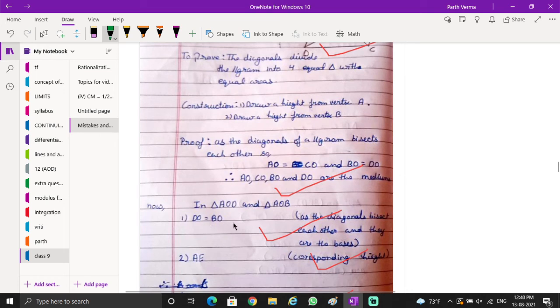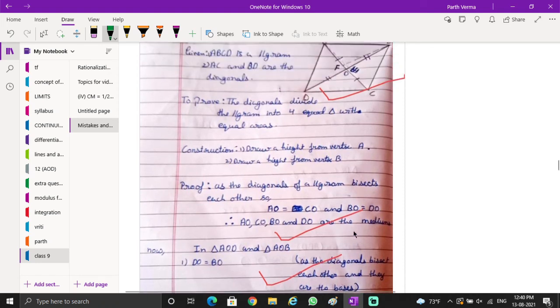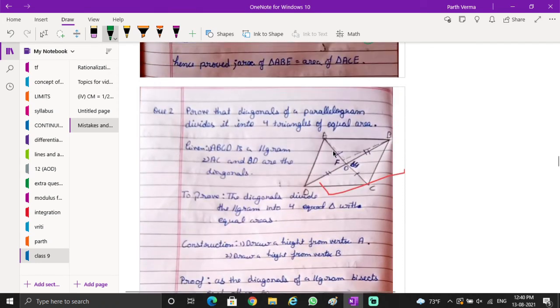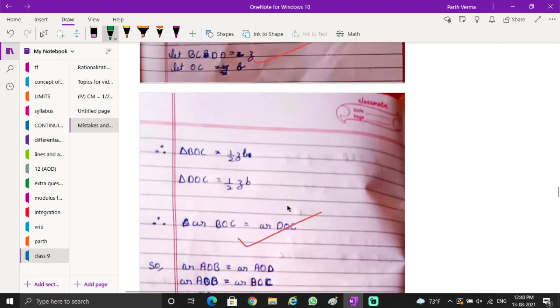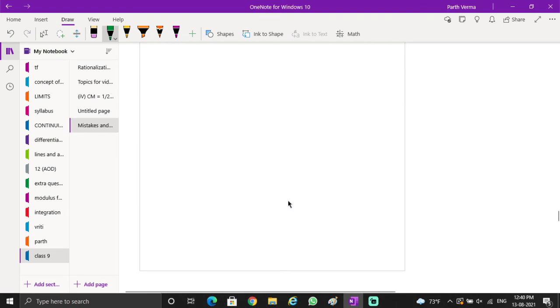Okay, so she has written DO equals BO as the diagonals bisect each other, and they are the bases. Okay, and then for the corresponding height, again she has drawn the heights also. These are the medians, and the heights are separate from them. And in the initial things she has written AO, CO, BO, DO, and these are the medians. So all perfect. That was good.